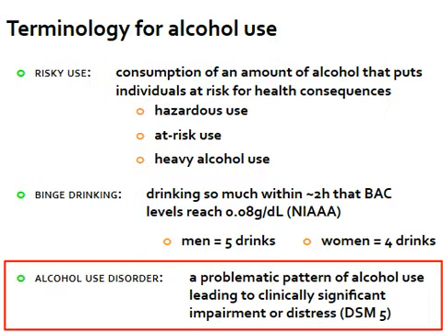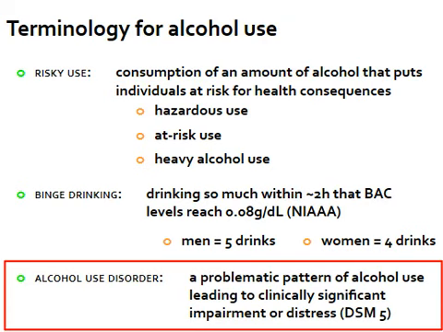In terms of the terminology for alcohol abuse, we can subdivide it into risky use, binge drinking, and alcohol use disorder. So risky use is consumption of an amount of alcohol that puts individuals at risk for a health consequence. It could be hazardous use, at-risk use, heavy alcohol use, all of which fall under that umbrella.